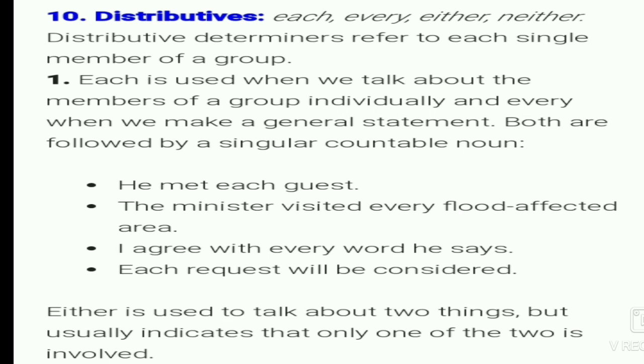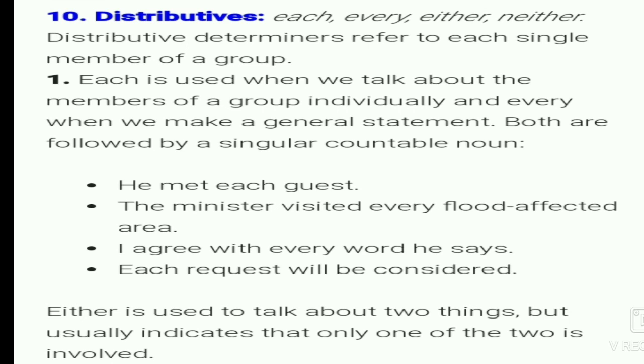So the eighth is the distributive determiners. In the distributive determiners, the words each, every, either, neither come. Distributive determiners refer to each single member of a group. Here, each is used when we talk about the members of a group individually, and every when we make a general statement.